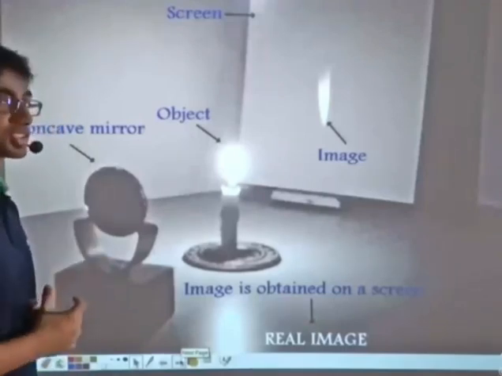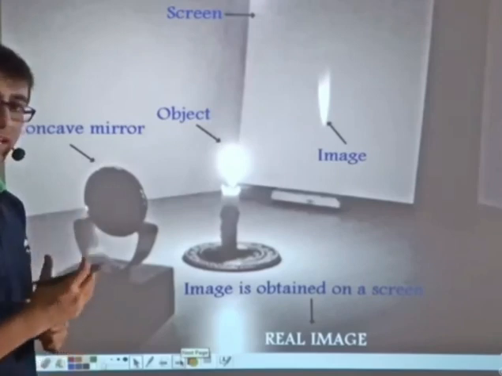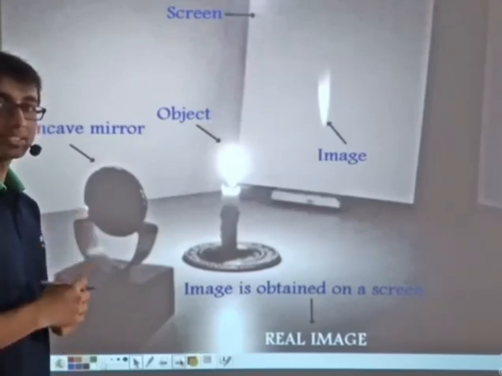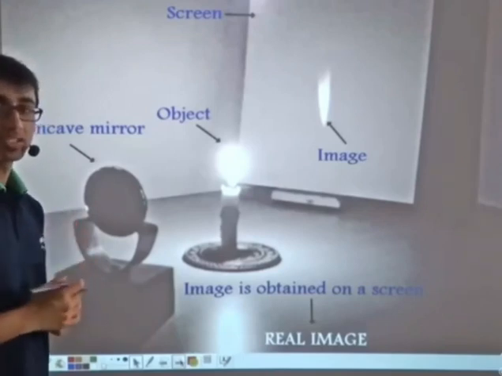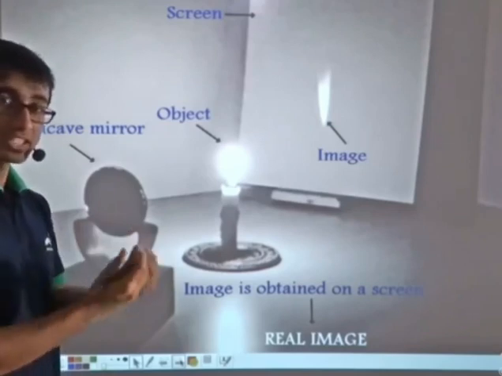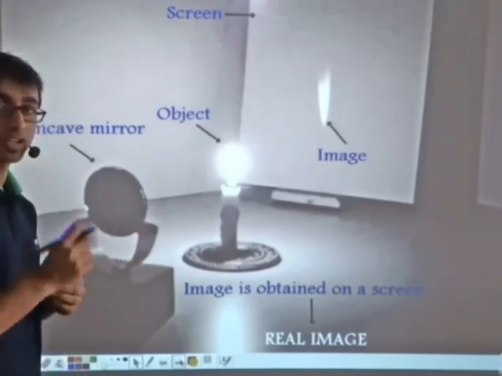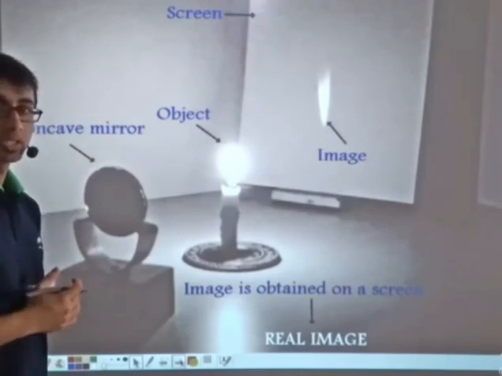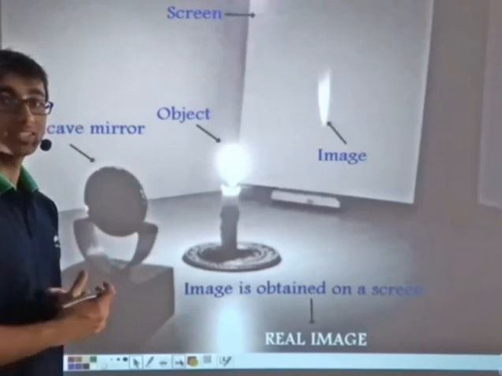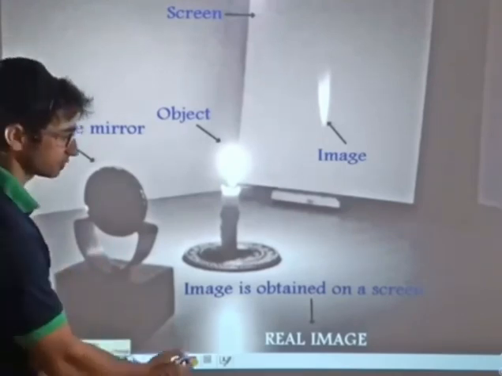So we used a concave mirror in the previous experiment. After reflection, the sun rays met at a point that could be obtained in space. In other words, the image of the sun rays after reflection was obtained in space as the bright spot of light, or the focus. Such an image that can be obtained in space or in the real world is known as a real image.